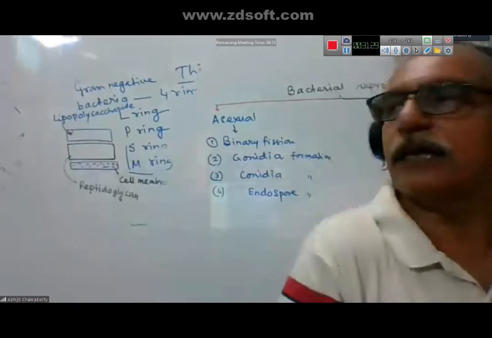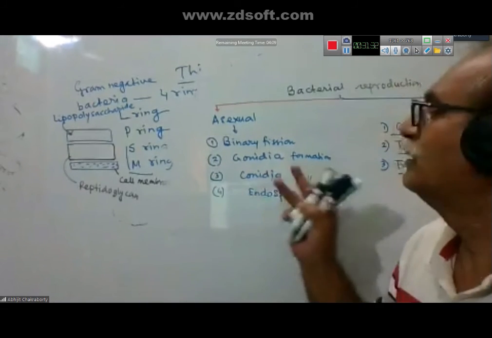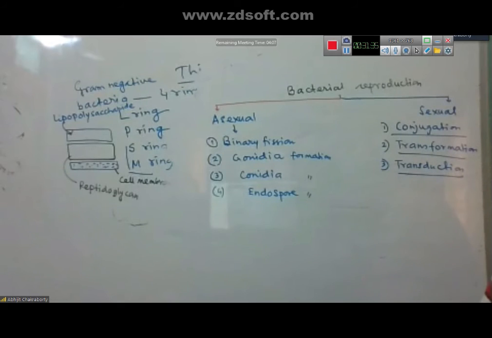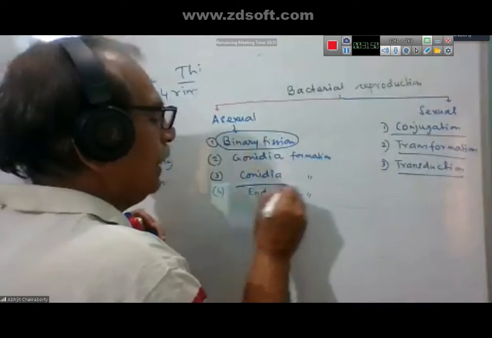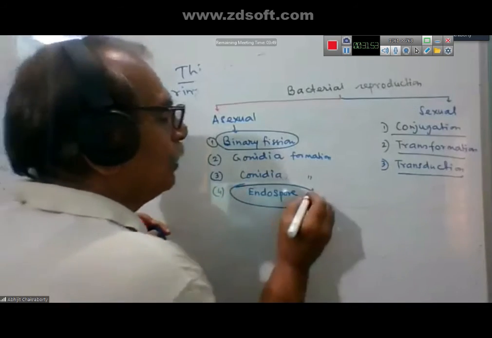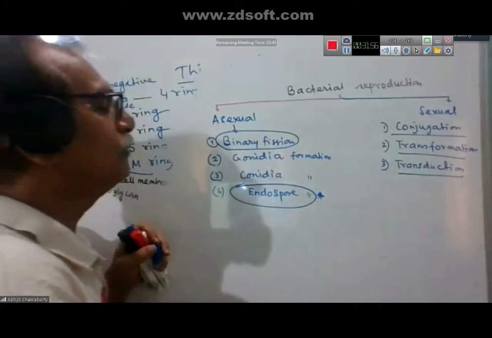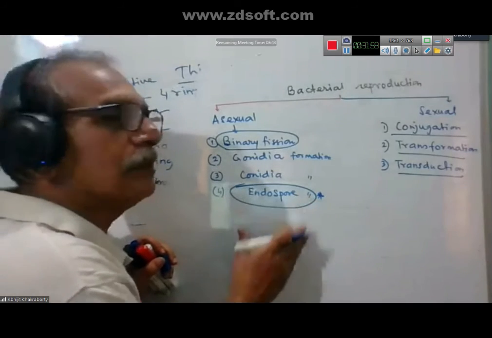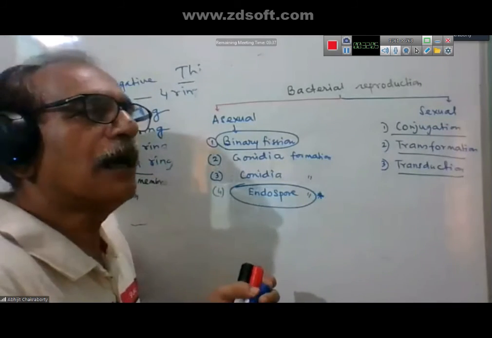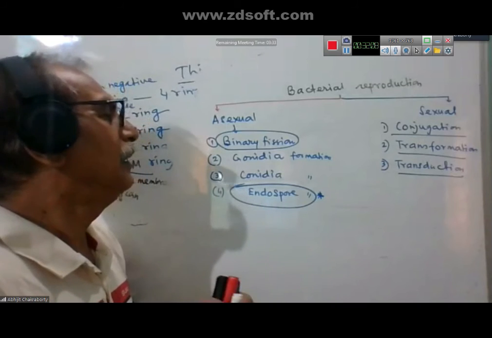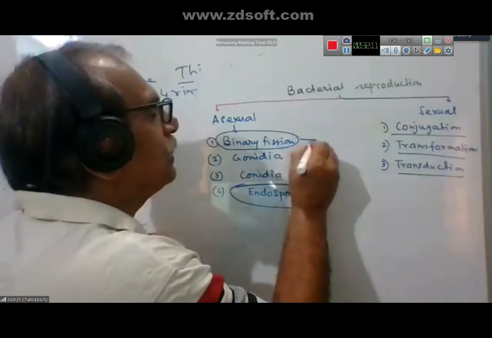In the asexual type, you will get binary fission, and gonidia and conidia may also be formed. The main two things are binary fission and endospore formation, although according to some scientists endospore formation should not be considered a type of reproduction. It is said endospores are found in bacteria to overcome unfavorable conditions. But we have to discuss binary fission first.